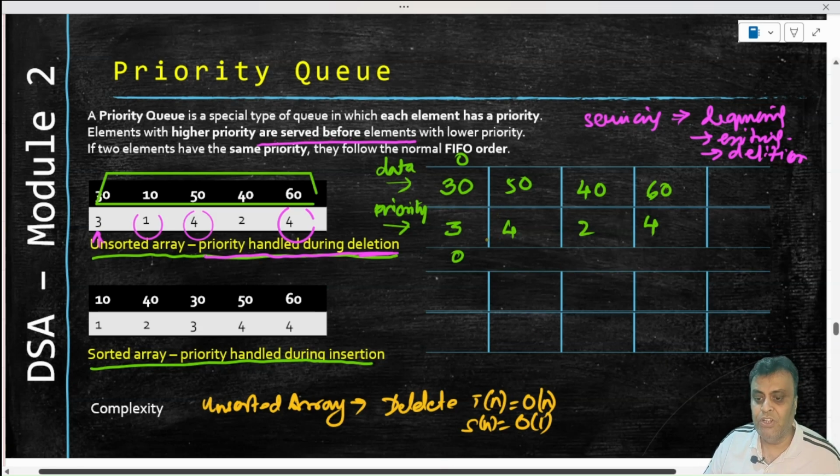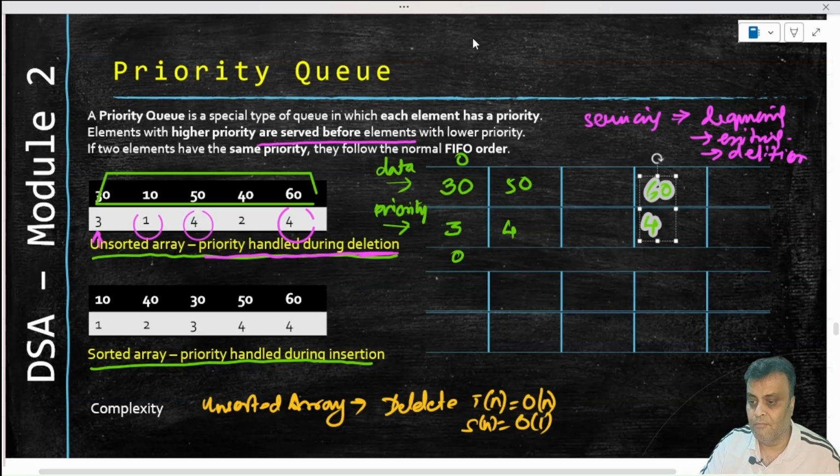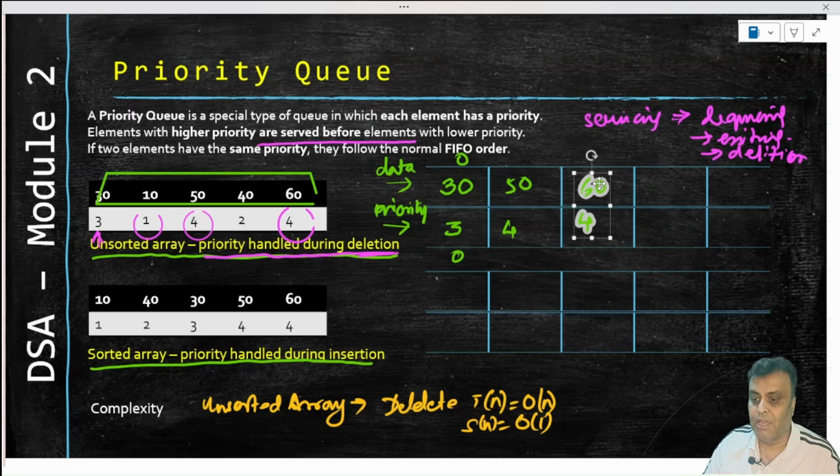And then when we do one more delete, what will happen? This will come out, and if this comes out, then this goes away. So this entire set now needs to come back. Now if we have to delete next, then the next lowest priority is this.